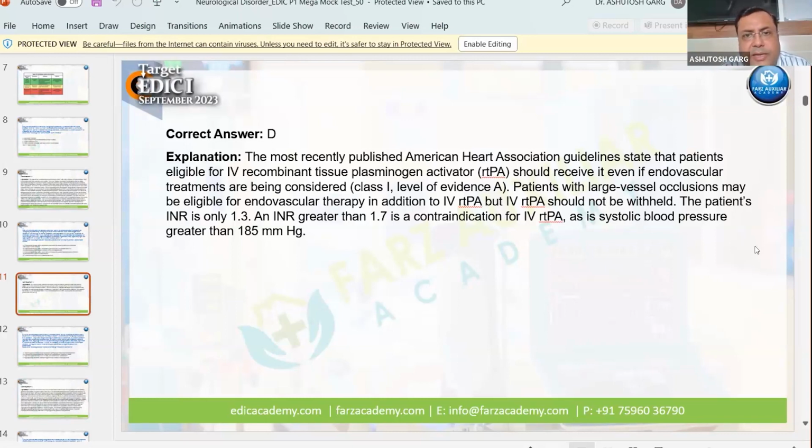So now things are very clear that if you have a patient of stroke with large vessel occlusion, you will give IV-rtPA, and IV-rtPA is not a contraindication for thrombectomy or endovascular treatment. So you can still go for endovascular treatment, preferably within 6 hours or maybe in 12 hours, depending on the clinical condition of the patient. But IV-rtPA is not a contraindication for any endovascular treatment.